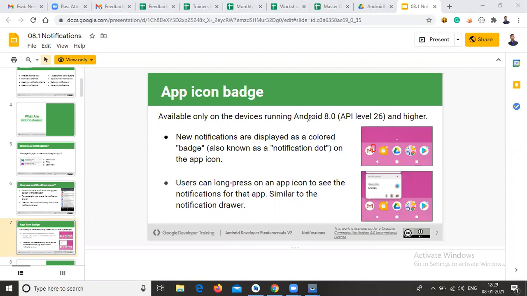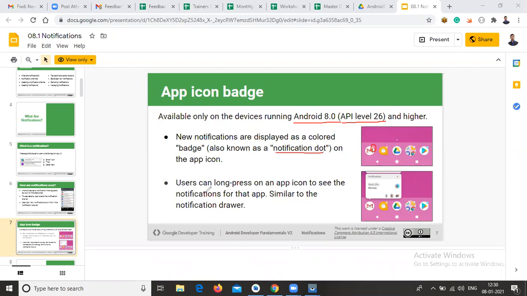And one more thing, it is available in your mobile phones above the 8.0 versions. So this notification badge is available above 8.0, that means Oreo and above, that is API level 26 or higher. Below 8.0, the icon badge will not appear. New notifications are displayed as a colored badge, also known as a notification dot. It is nothing but a notification badge or notification dot, both are the same.